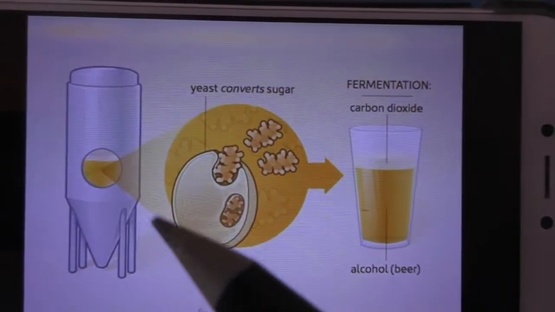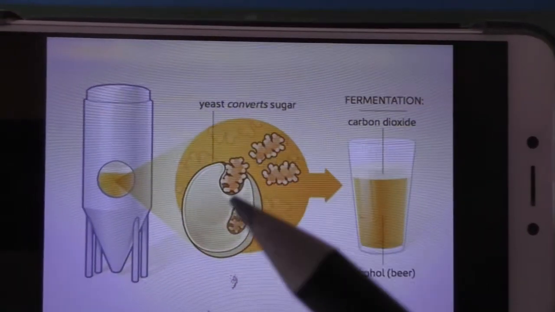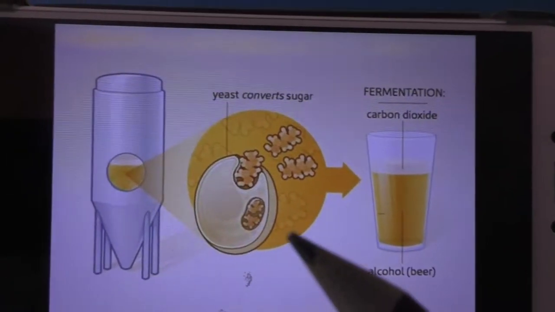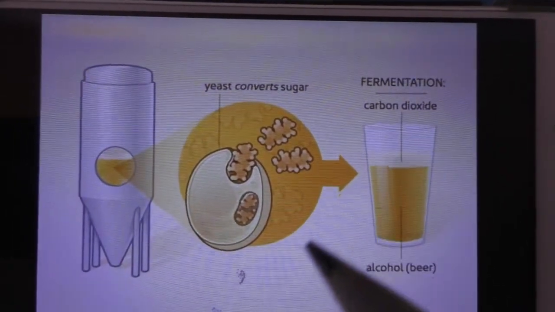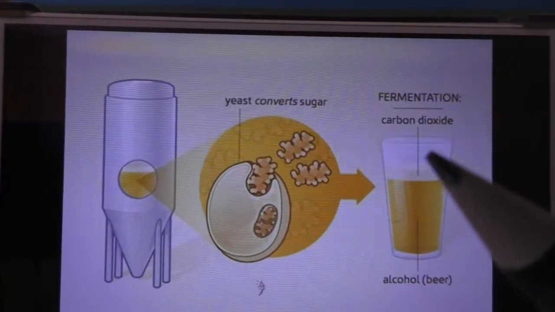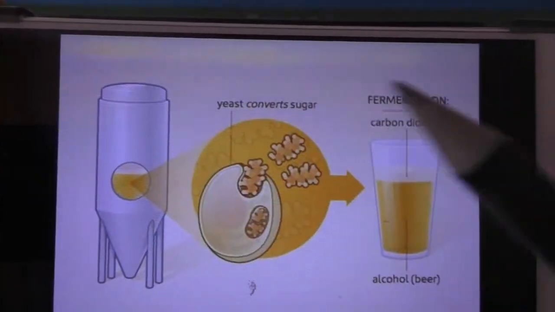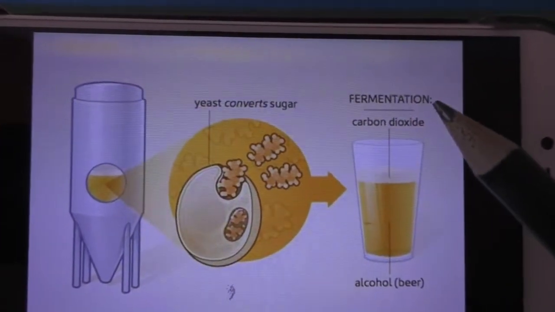So in industry, in the container, they store sugar solutions and the yeast is also added. During its reproduction, this yeast produces carbon dioxide and converts that sugar solution into alcohol. This we call fermentation.